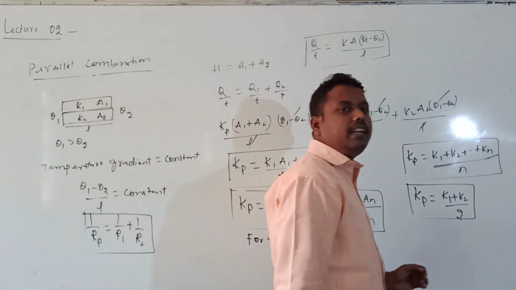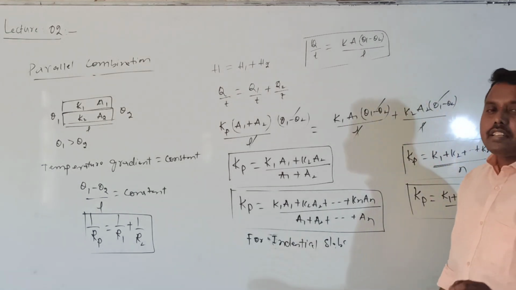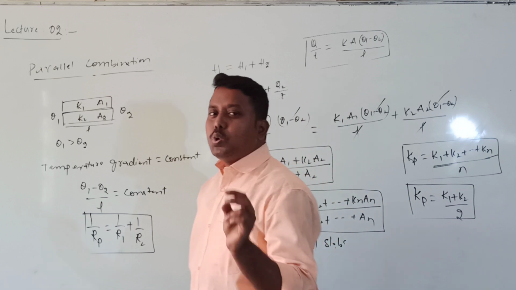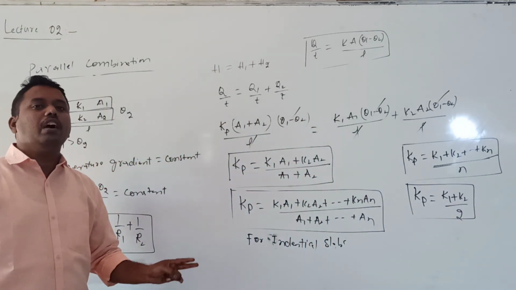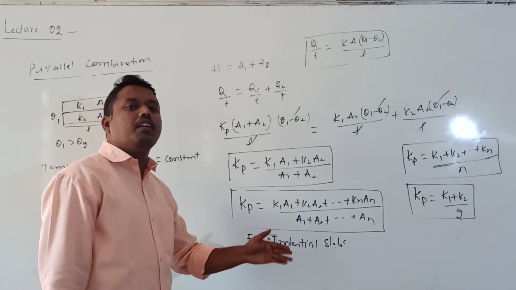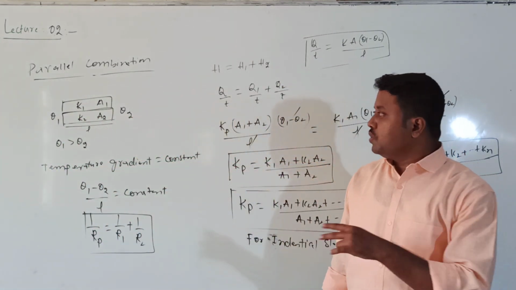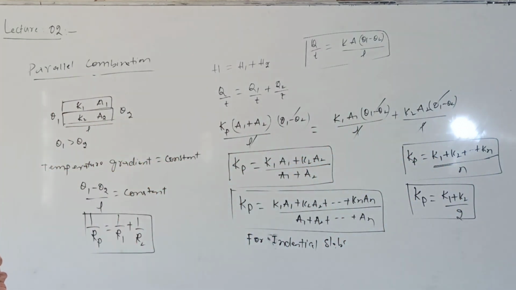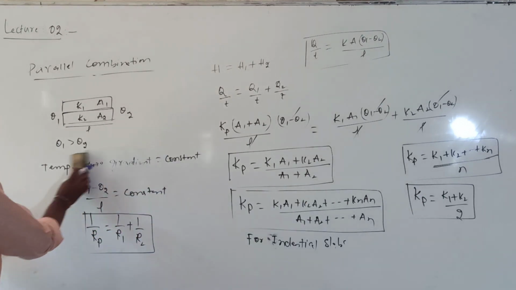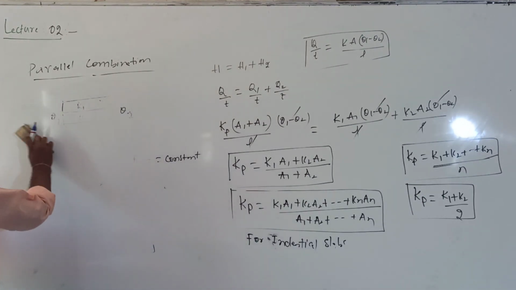Last class we completed series combination and this class we completed parallel combination. Is it clear now? You have to remember for series of equal length, that is the harmonic mean. For parallel of equal area, that is the arithmetic mean. So these two formulas are very important for both series and parallel. After completion of this, the next one we discuss is